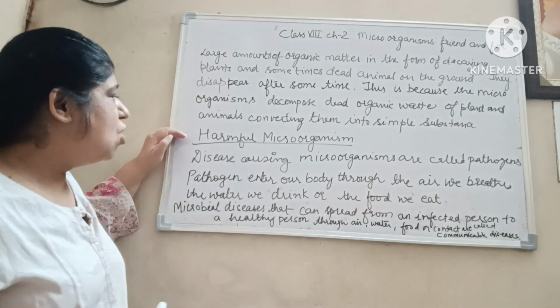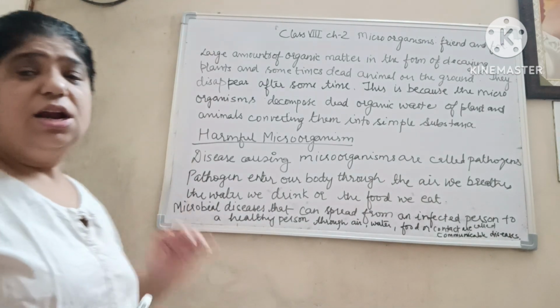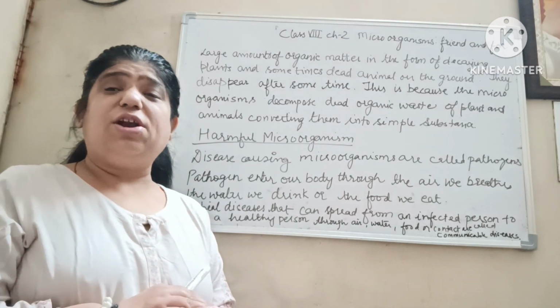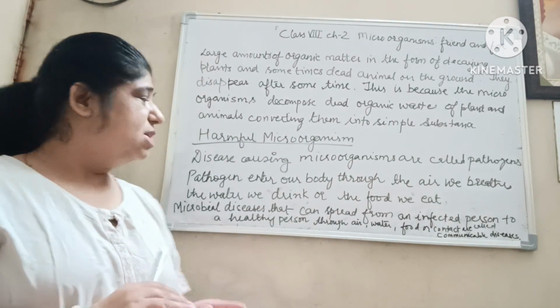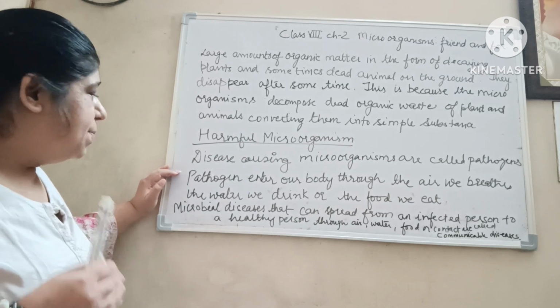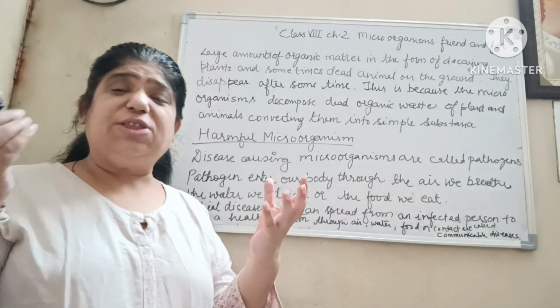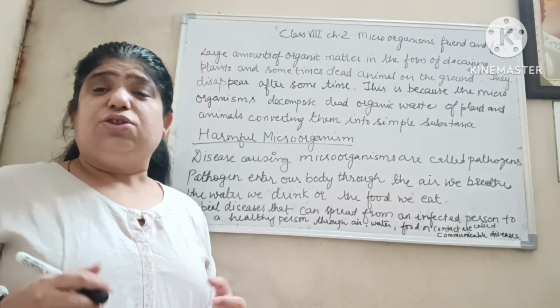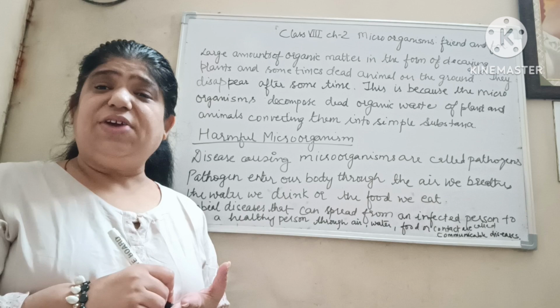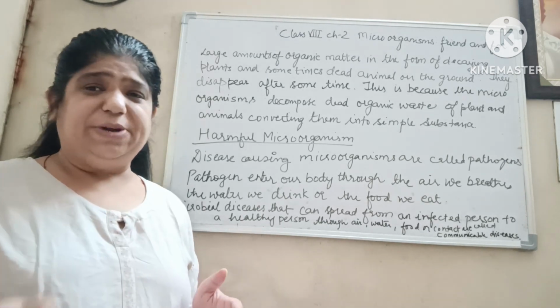Now what are harmful organisms? Disease causing microorganisms are called pathogens. Pathogens enter our body through the air we breathe, the water we drink or the food we eat. How do these pathogens enter our body? Through the food we eat, the water we drink, the air we breathe. They enter our body from these mediums.